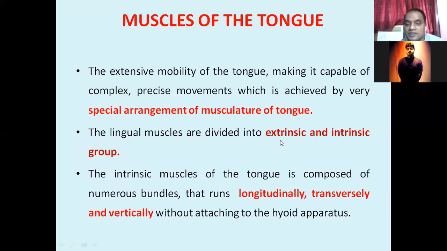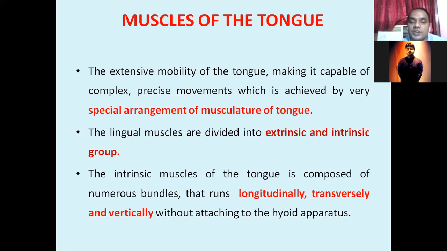Intrinsic muscles are present on the dorsal aspect of the tongue, and their fibers run longitudinally, transversally and vertically, in three directions. Because they are intrinsic, there is no attachment with the hyoid apparatus.